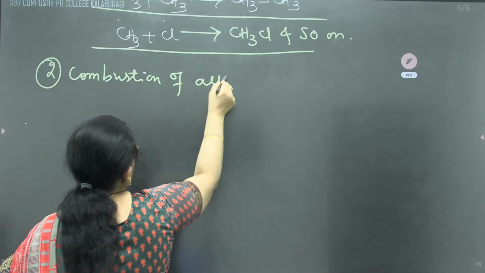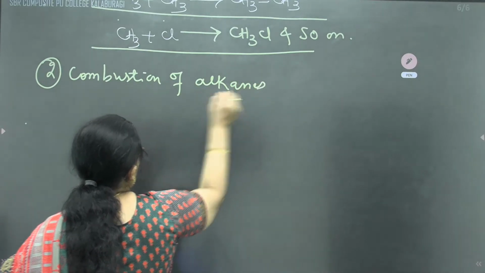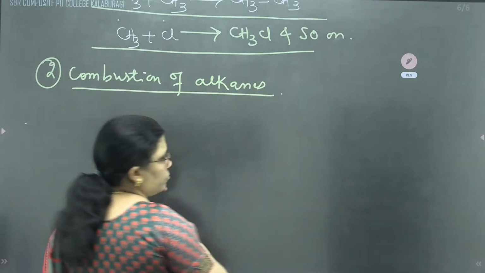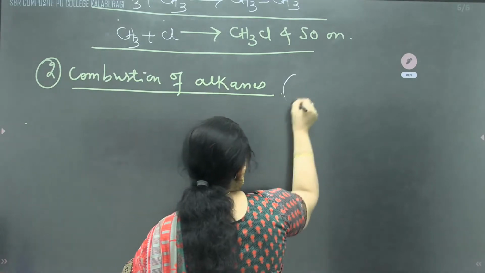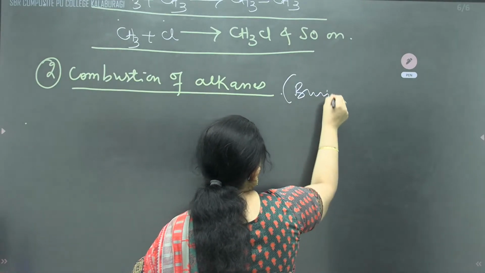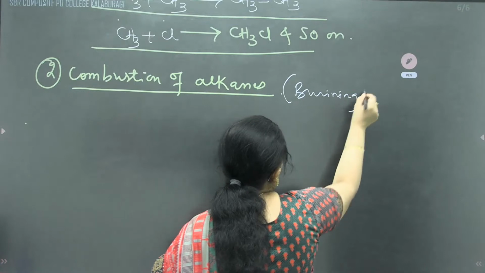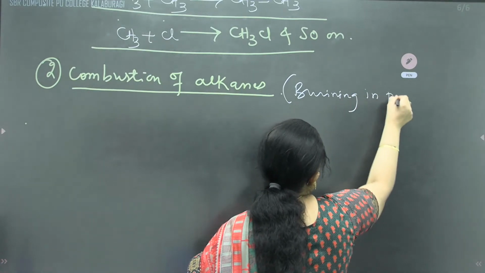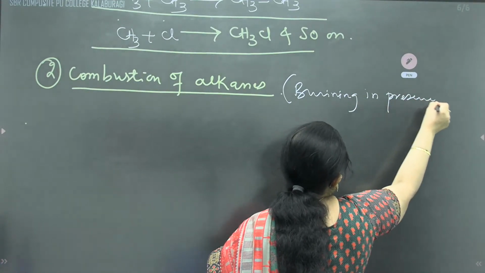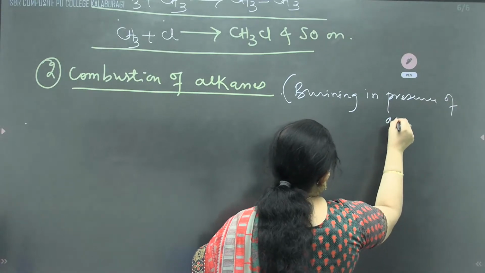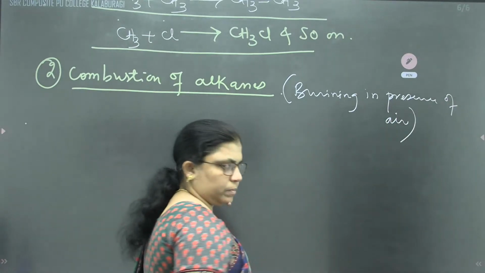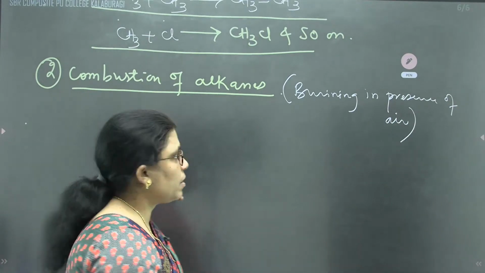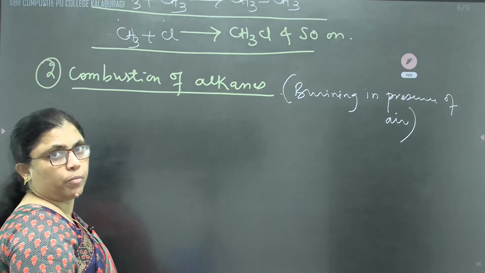Combustion of alkanes. Combustion means what? Burning in presence of air or oxygen is called combustion. And here combustion is always an exothermic phenomenon.